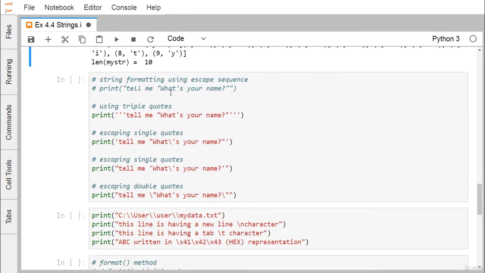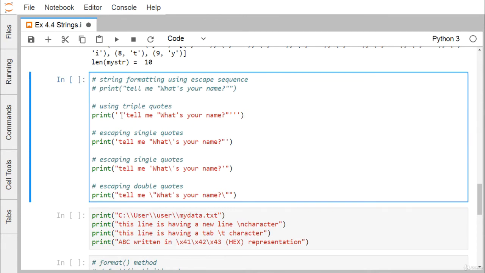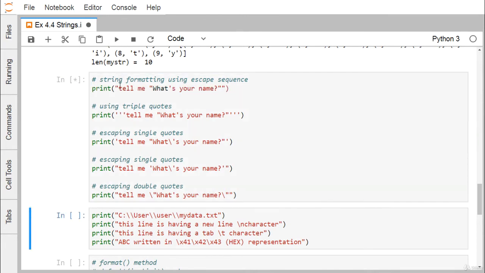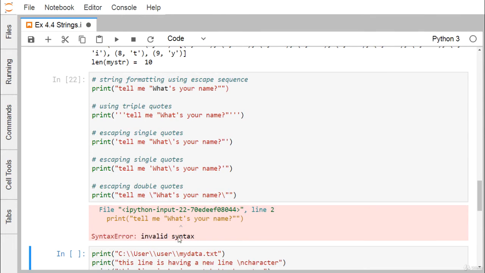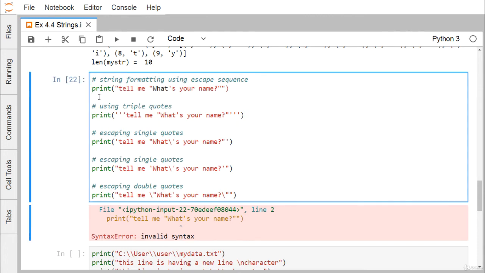Now we shall deal with single quotes and double quotes. Let us suppose I'm going to print this one. When I print this, it produces an error. Why? Because there is a double quote inside, and it will take that double quote as the terminating double quote. That's why it causes an error. It says invalid syntax because the quotes are not balanced.